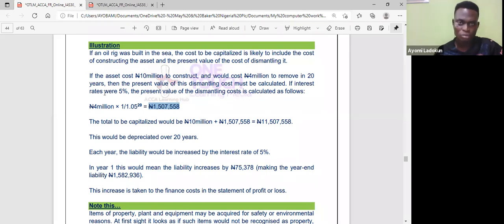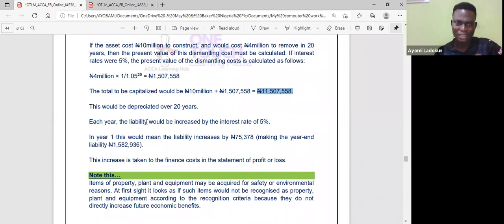Now, this 1.5, I will add it as part of the cost of the asset. I will now depreciate that figure over 20 years. So I have to unwind because I have a liability. Remember that 4 million, I will have to spend it in 20 years' time. So it's a liability. I will now start unwinding so that the effect of that, I'm charging it in my income statement as finance cost every year.